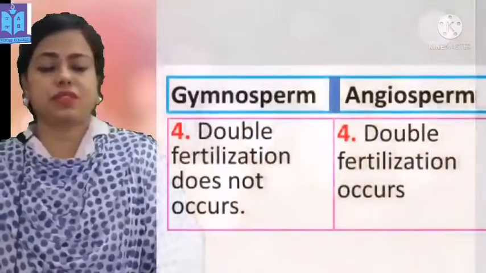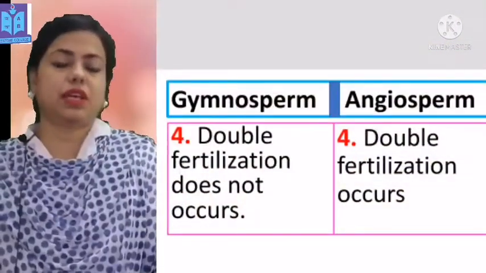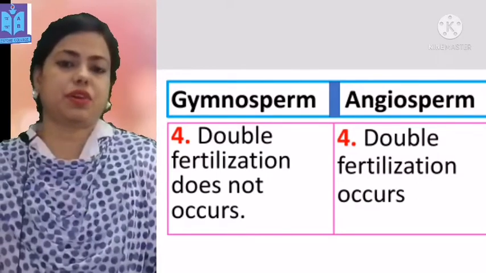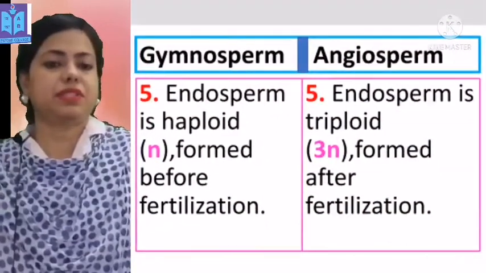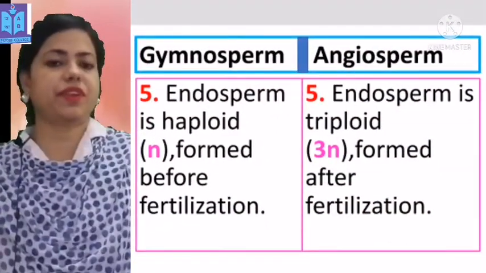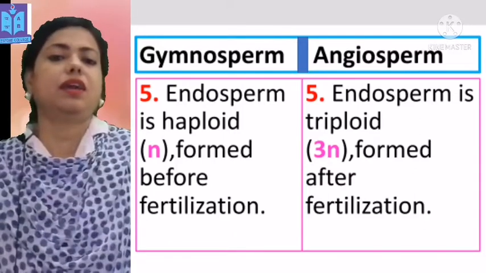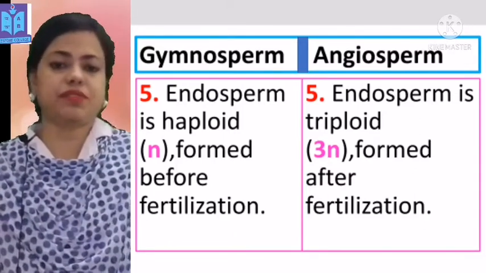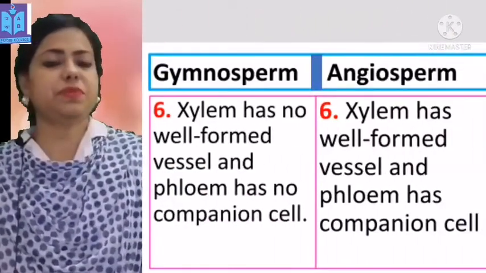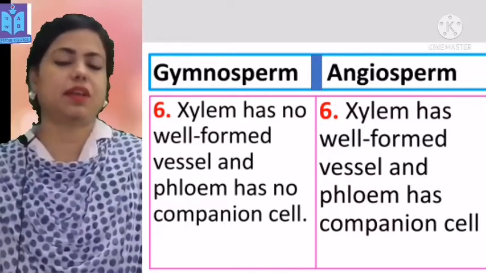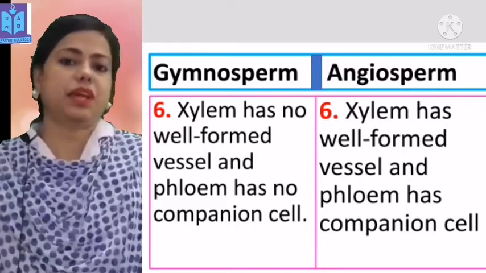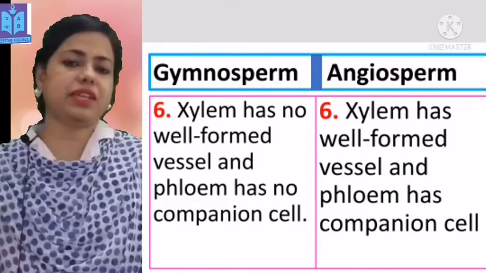Double fertilization does not occur in gymnospermic plants. On the other hand, double fertilization occurs in angiospermic plants. Endosperm is haploid, that means N, formed before fertilization. On the other hand, endosperm is triploid and formed after fertilization in angiospermic plants. In gymnosperms, xylem has no well-formed vessel and phloem has no companion cell. On the other hand, xylem has well-formed vessels and phloem has companion cells in angiospermic plants.